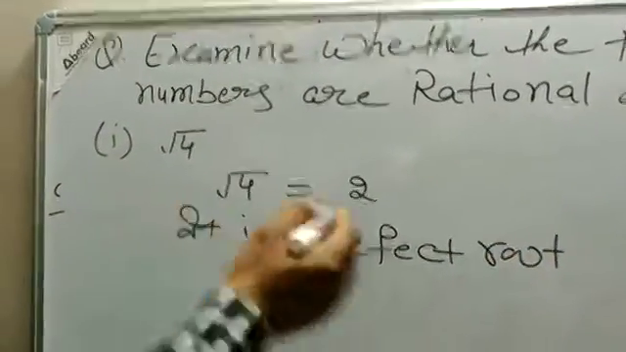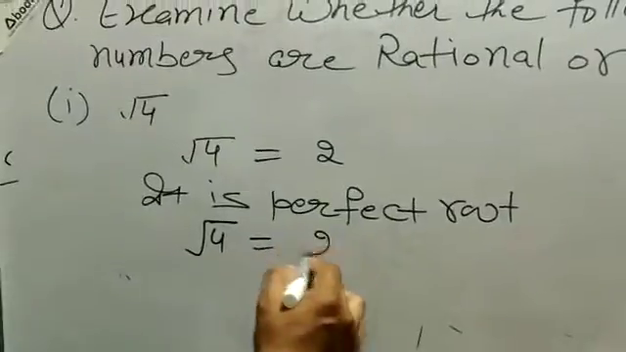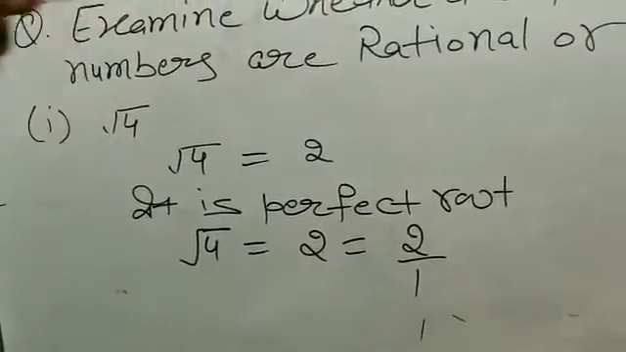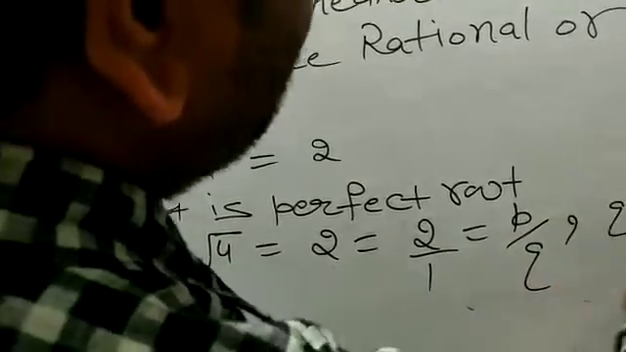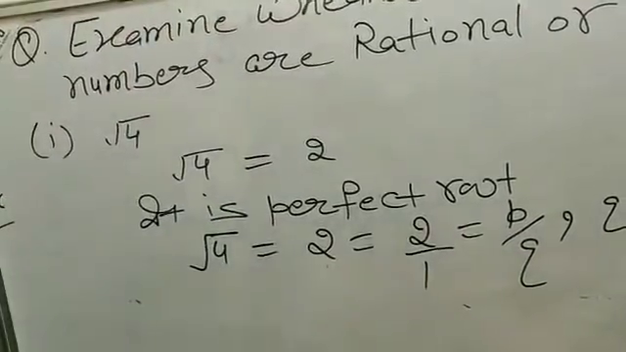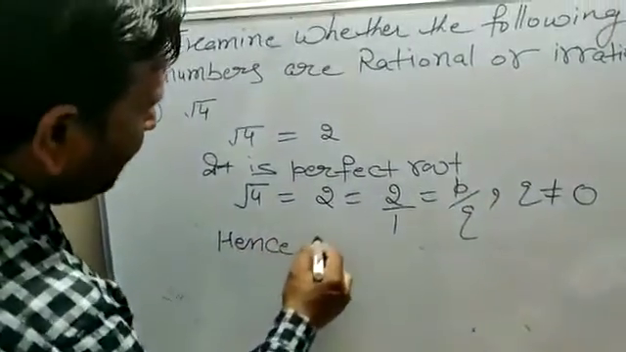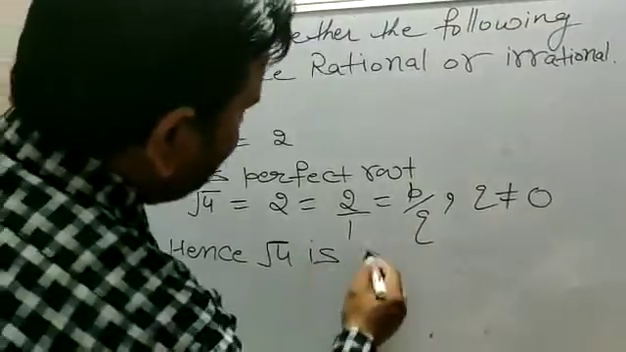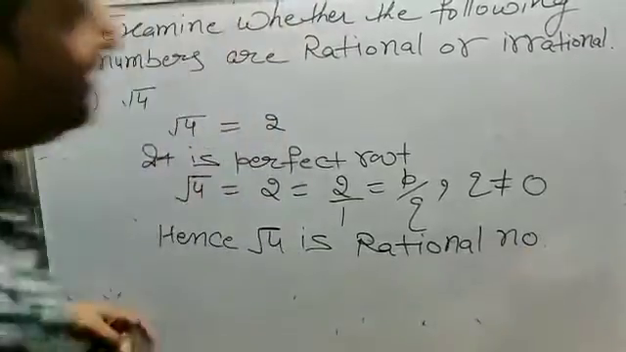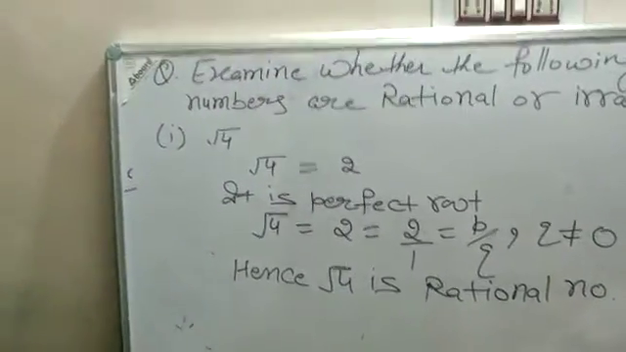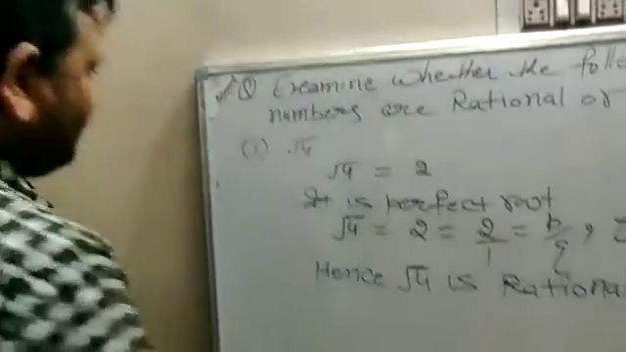The value of root 4 equals 2, and it is written in the form 2 upon 1, which equals P upon Q, where Q is not equal to 0. It satisfies the property of a rational number, hence root 4 is a rational number. Our next question is, any one of the questions we have to pick here.